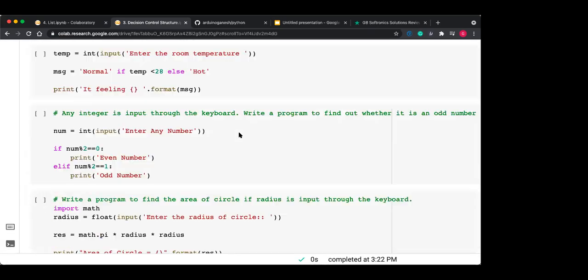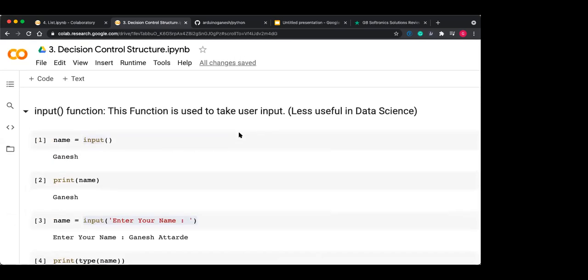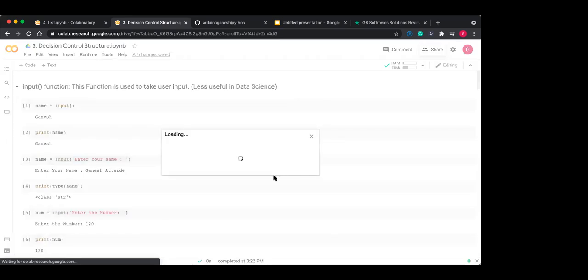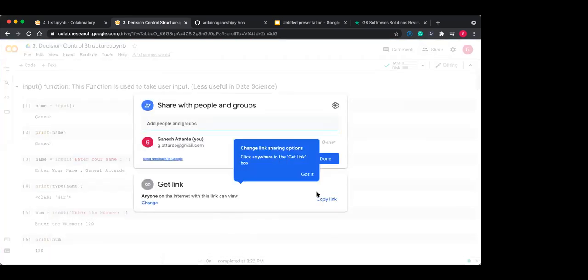Yes, it is the same link. The Google Colab link is the same link as I have shared in the last session. Okay, just copy paste.